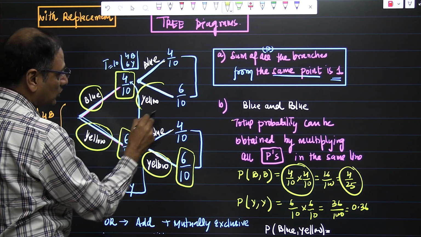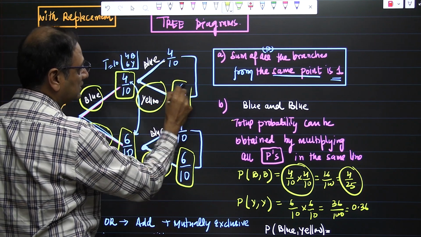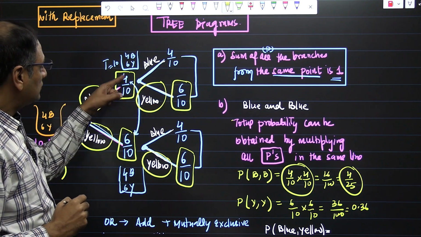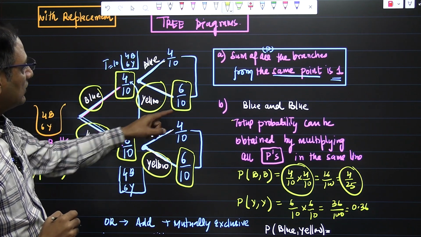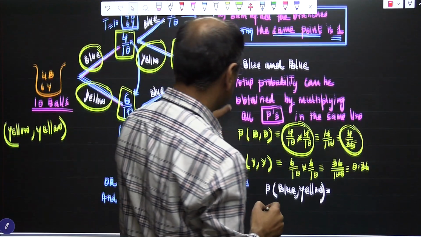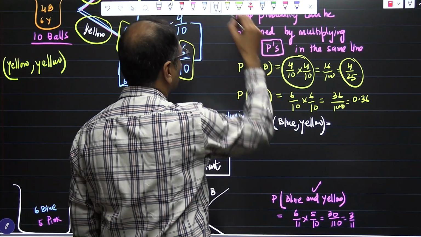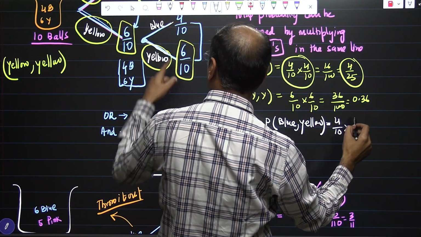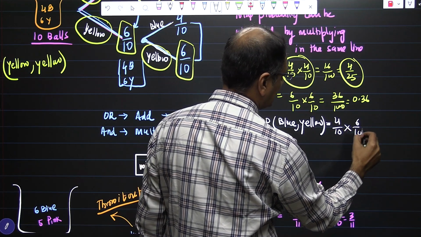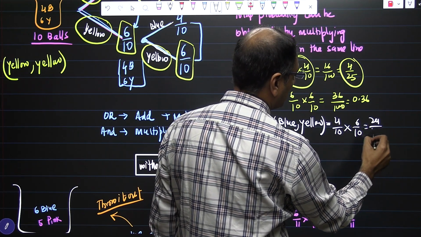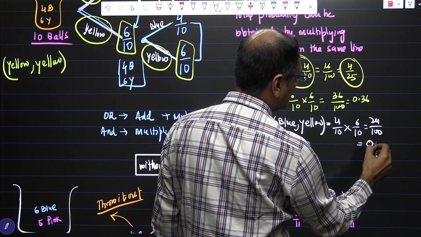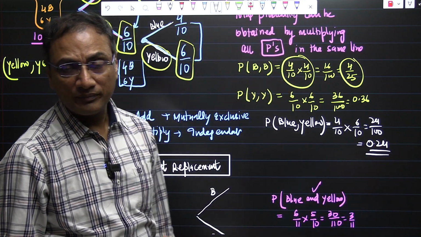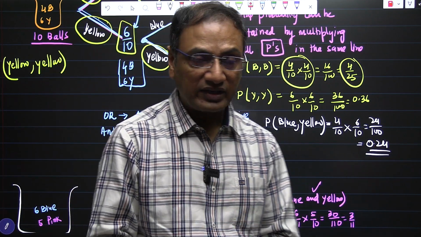Second ball is yellow and the probability is 6 by 10. Then we have to multiply blue times yellow: 4 by 10 times 6 by 10. The answer comes out to be 24 over 100, or it can be written as 0.24, or according to the problem you can write the answer in simplified fractions.